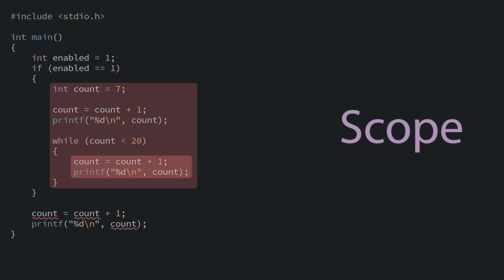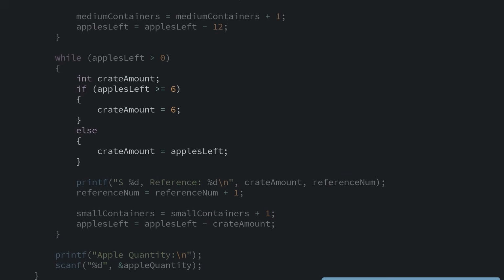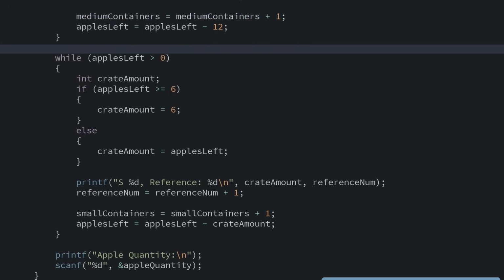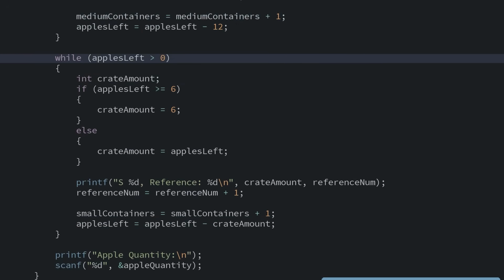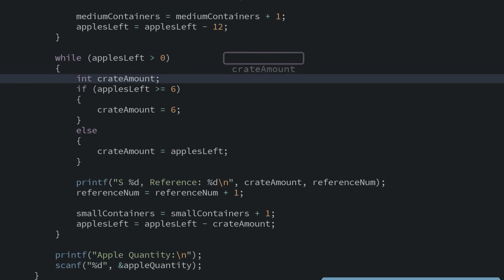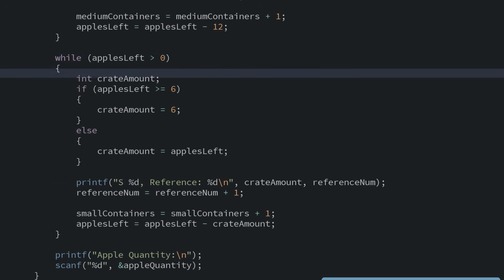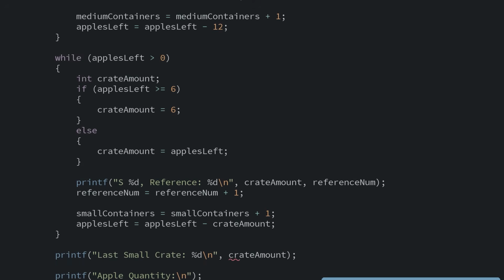An example in our code is our crate amount variable. It only exists inside the loop, and it ceases to exist when we're done with this particular iteration. But that's okay, it's reborn anew when we need it for the next. If for some reason we needed to access it outside of the loop, we need to declare it on the right level.